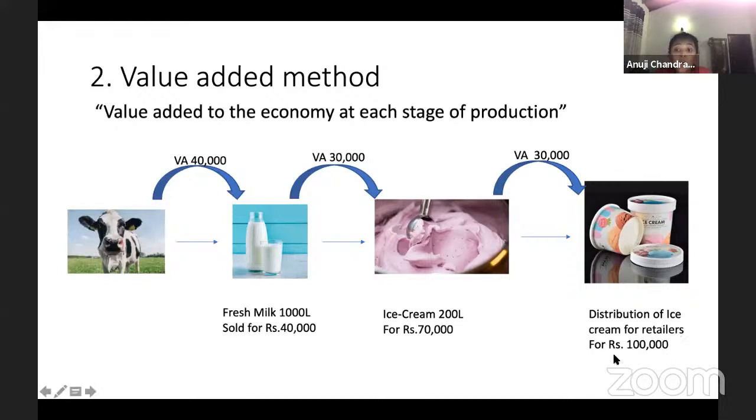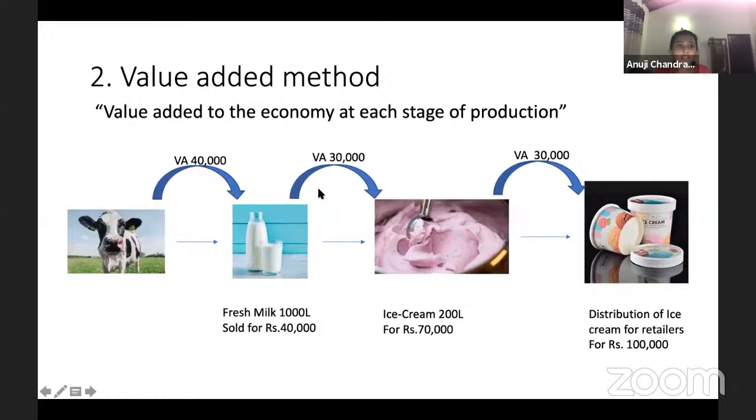Now they are selling this for 100,000. They got this ice cream from Cargill's for 70,000, but Food City added 30,000 and is selling it for 100,000. So Food City added a value of 30,000 for this ice cream.